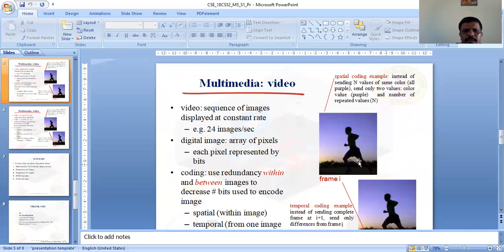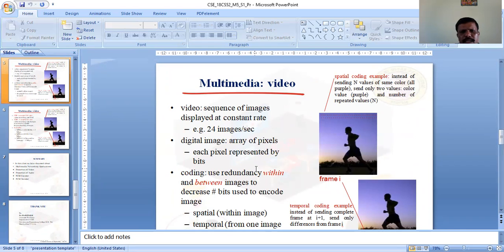Regarding multimedia, another thing is video. How do we define video? It is a sequence of images displayed at a constant rate, for example, 24 images per second.